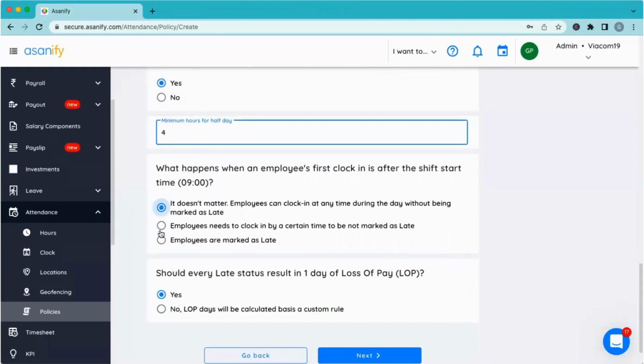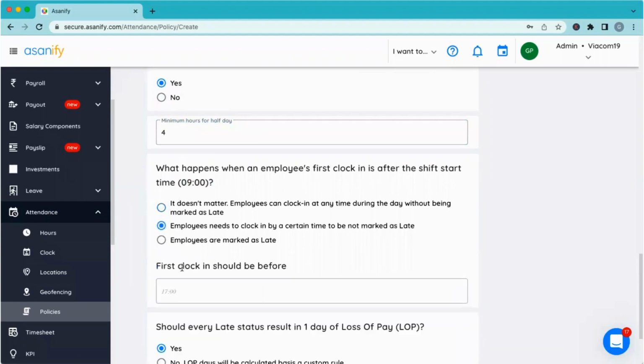Second thing is, once I have defined these classifications, then the system wants to also know what happens when the employee clocks in after my start time. So if I've said 9 o'clock is my start time, what happens when the employee comes at 9:15 or 9:30? Either I can say that it doesn't matter, as long as they do their 8 hours and 4 hours, I'm okay. Or I can say that no, only a certain grace period should be there. Employees need to clock in by, let's say, 9:30, and after that they should be marked as late.